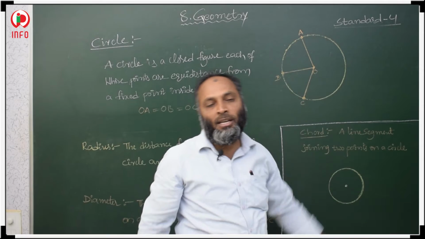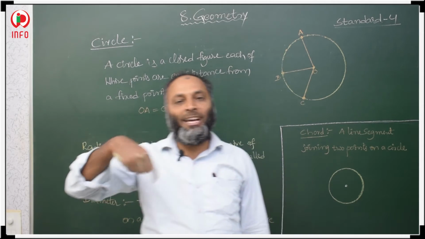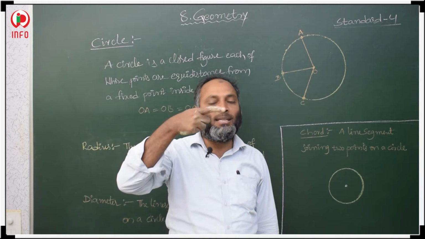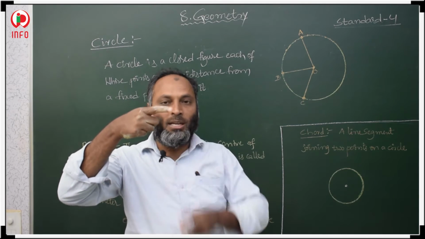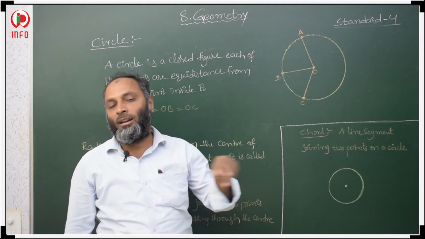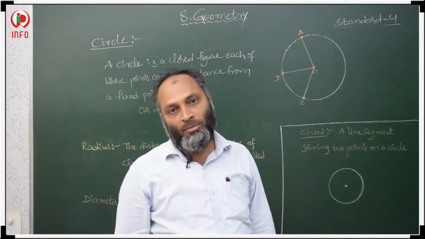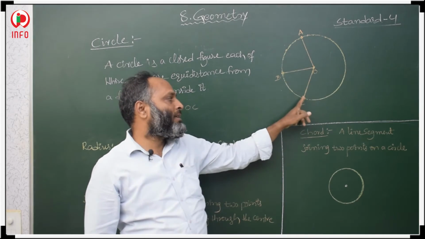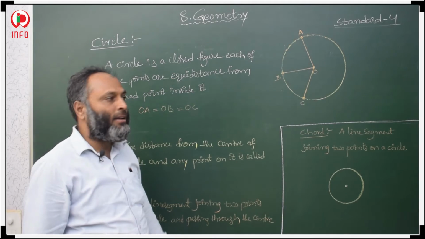For example, in daily life, take a bike wheel with spokes. The axle is the center, and the distance from the axle to the spokes is called the radius. The spoke lengths are equal, so the distance from axle to spoke is the same. Radius means from the center to any point on the circle.